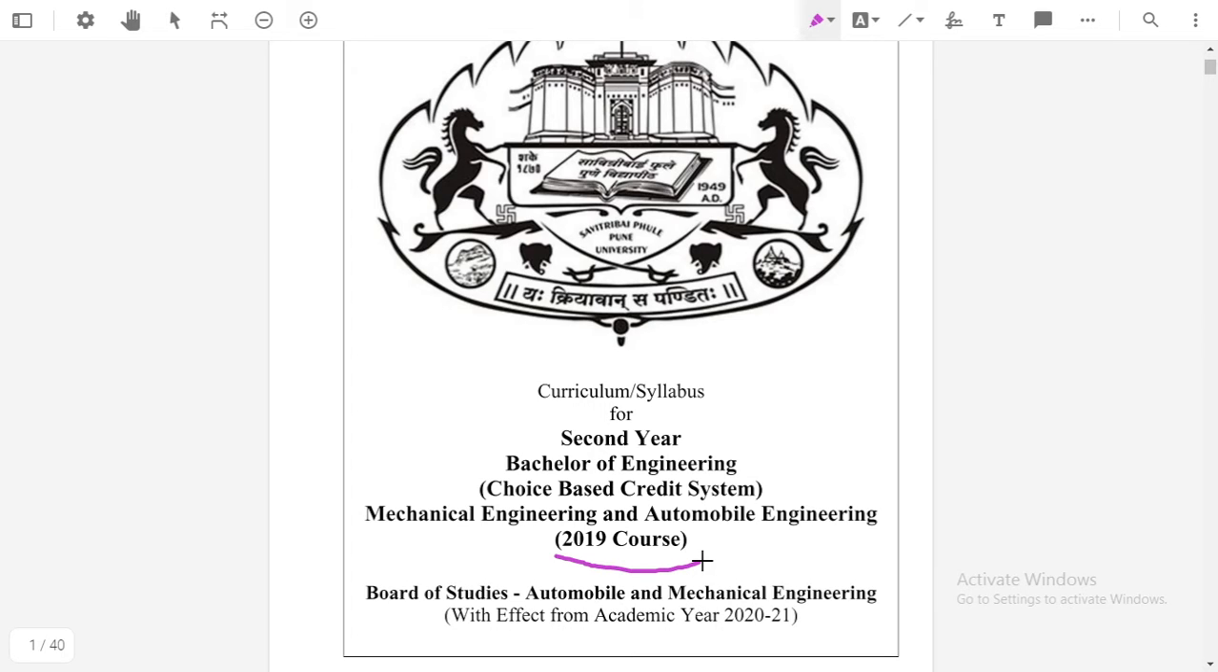This syllabus is implemented from academic year 2020 to 2021. Okay, from last year it is implemented for the second year mechanical engineering. Okay, and this syllabus is the same for automobile and mechanical engineering. If we see here, this is for automobile and mechanical engineering.